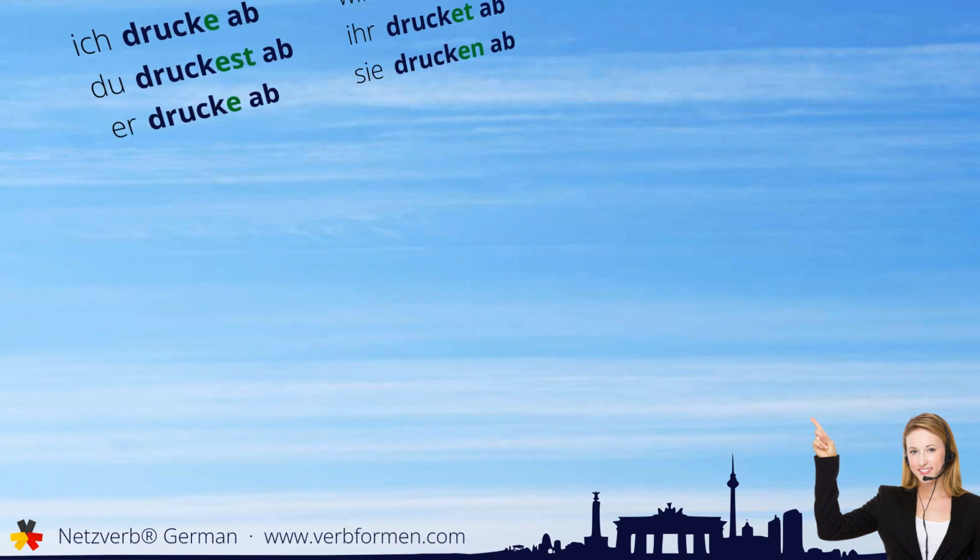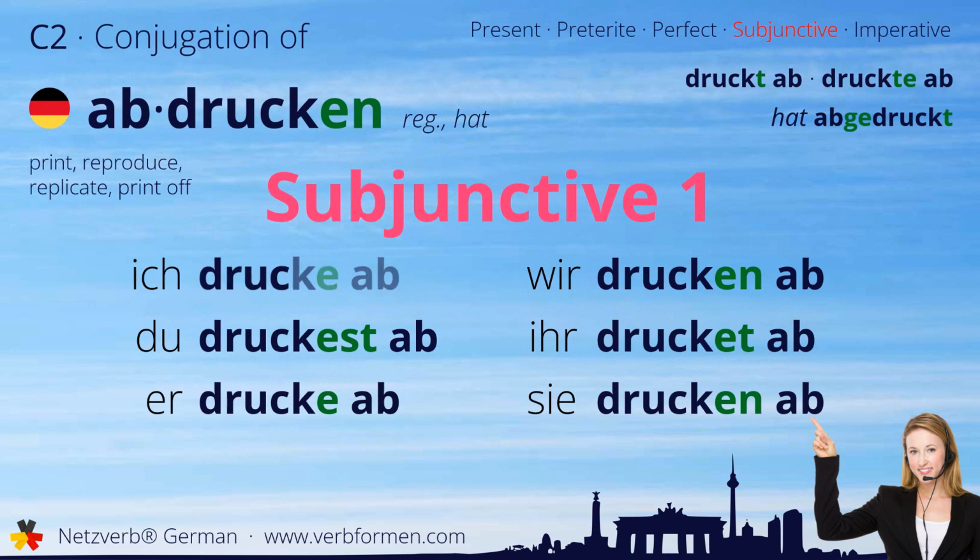Next up is the subjunctive one. Ich drucke ab. Du druckest ab. Er drucke ab. Wir drucken ab. Ihr drucket ab. Sie drucken ab.